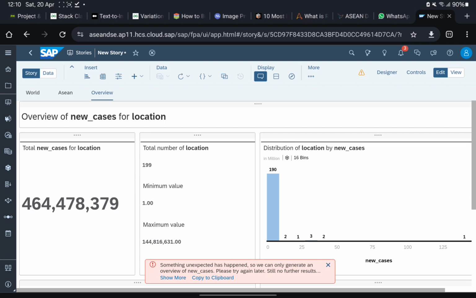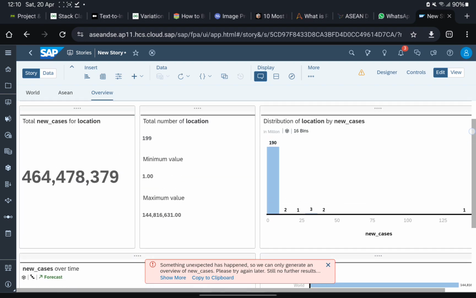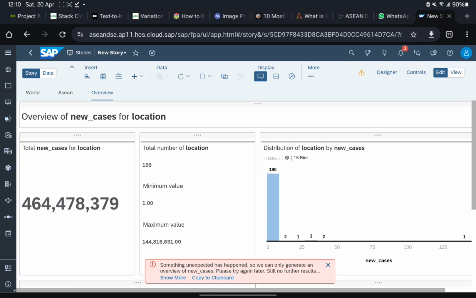Okay, so this is the overview for new cases by using smart discovery. Here will be displayed all the new cases, like these new cases by locations. Just now we did all of this manually, like the new cases per location. But by using the Smart Discovery, we can do it by just clicking the Smart Discovery.